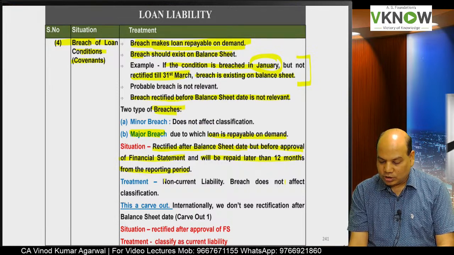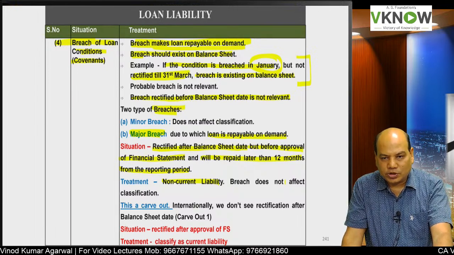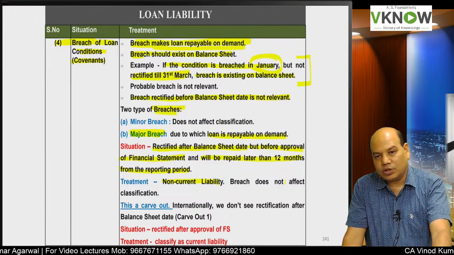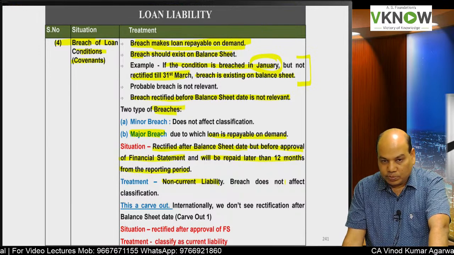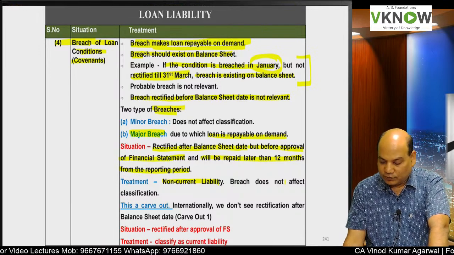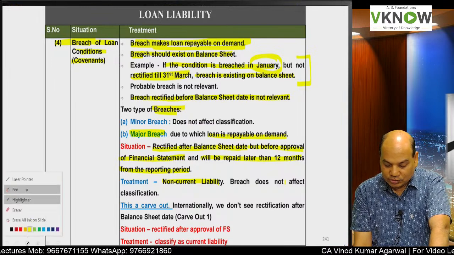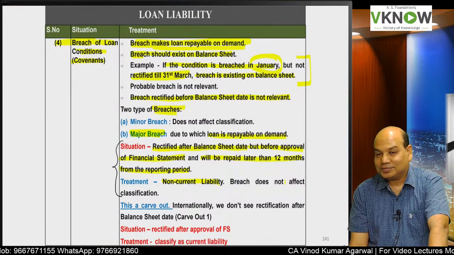So the answer is non-current liability, because breach got rectified before the balance sheet was approved, and now the loan is payable for more than 12 months from the balance sheet date. Non-current liability. Breach here does not affect classification. Now the student will immediately react. In case of extension, you said something else.